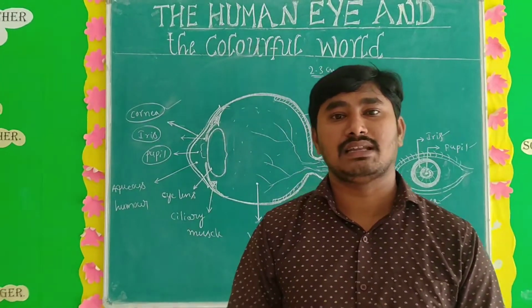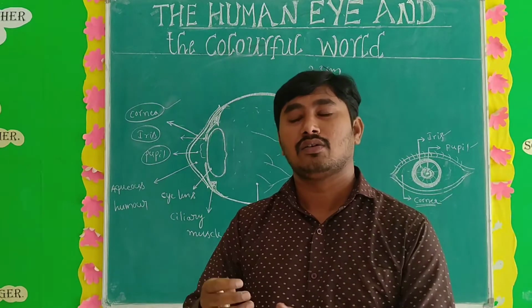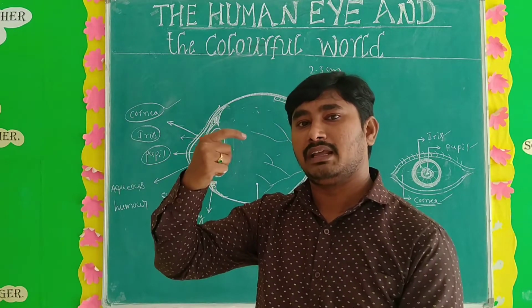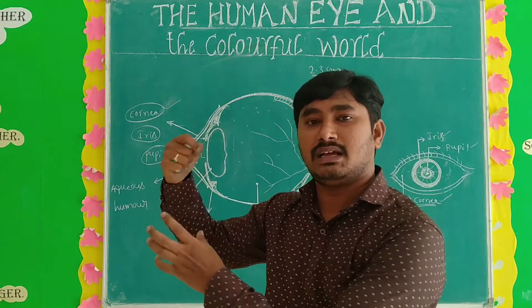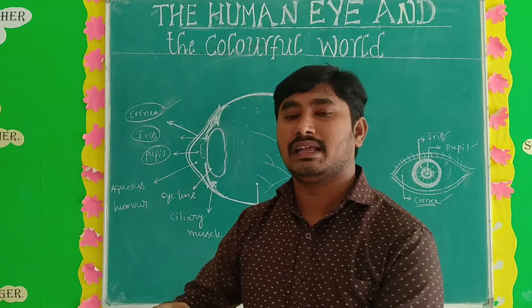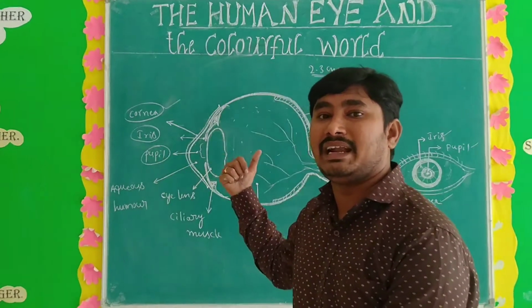Okay, the double convex lens converts the light rays. It means the object produces light rays that touch the cornea, then the iris, then the pupil, and then the double convex lens. That lens converges the light rays and they fall on the retina.